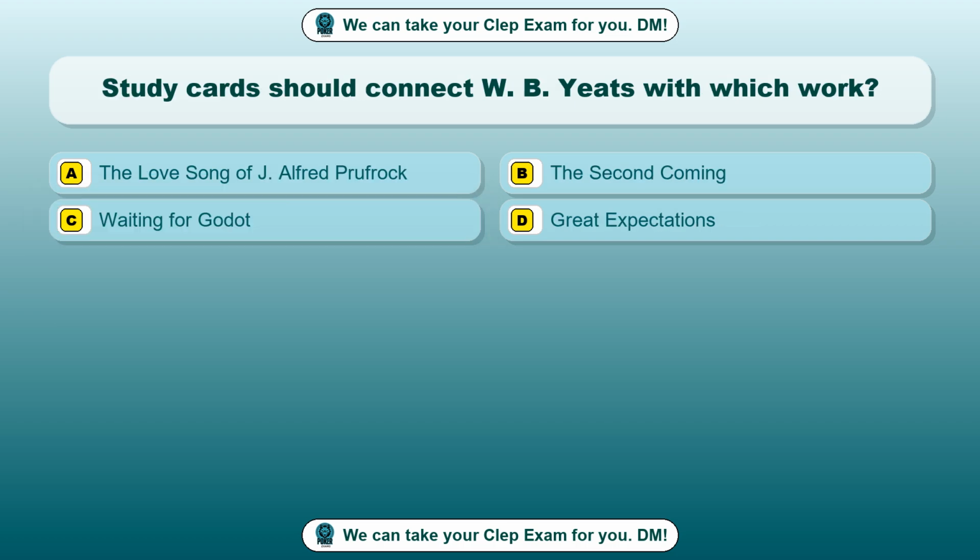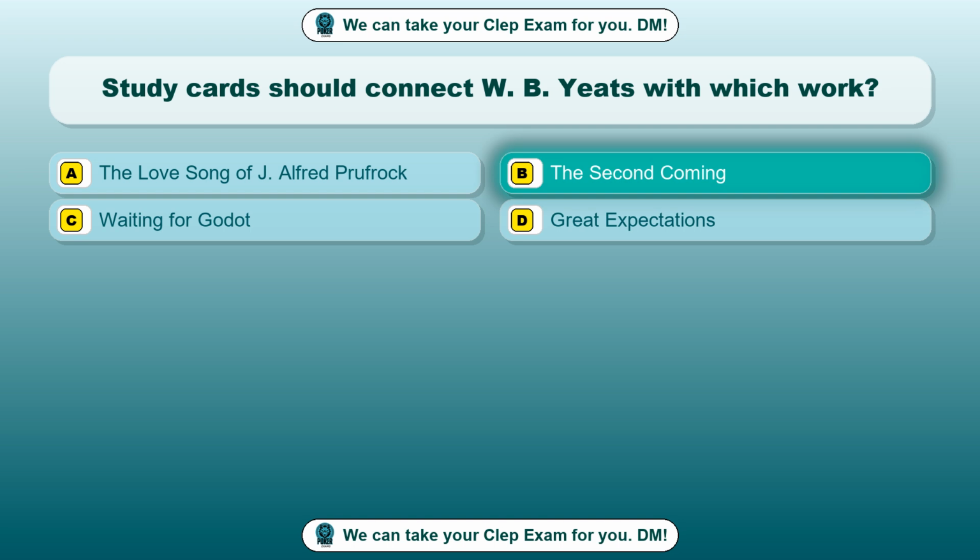Question 52. Study cards should connect W.B. Yeats with which work? Option A. The Love Song of J. Alfred Prufrock. Option B. The Second Coming. Option C. Waiting for Godot. Option D. Great Expectations. The correct answer is option B.